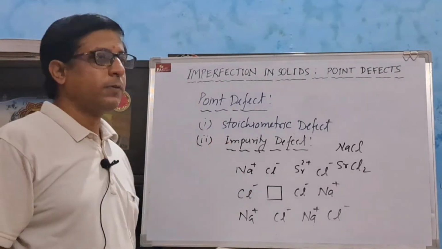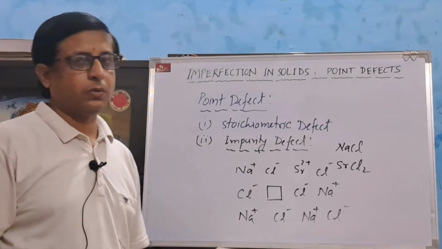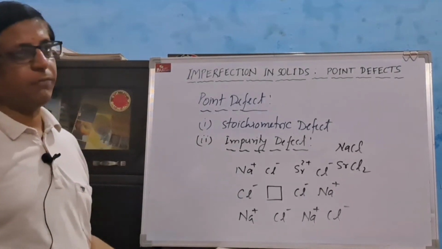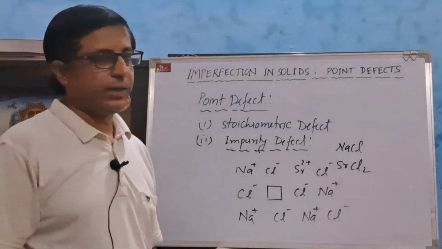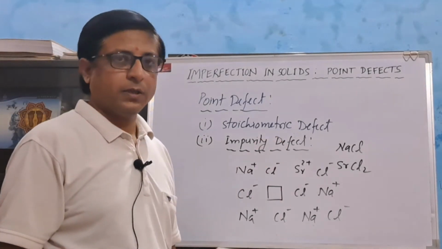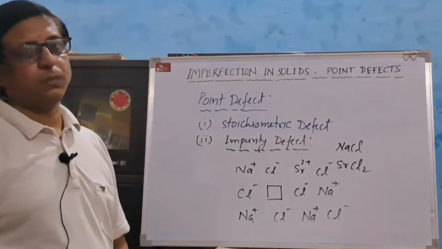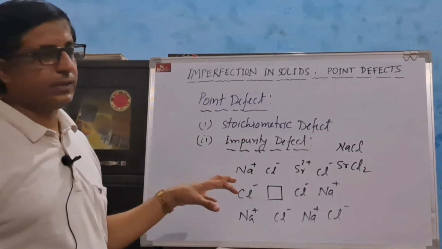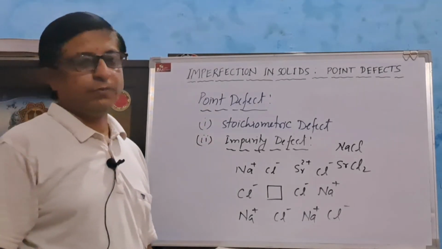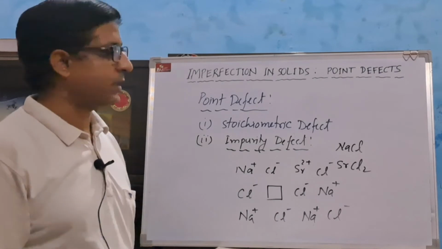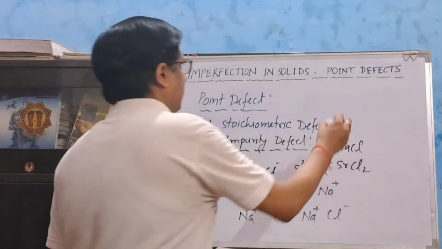But in case of ionic solids, in order to maintain the electrical neutrality, these are named as Frenkel defect and Schottky defect. In case of Frenkel defect, one cation occupies interstitial position inside the crystal lattice. These defects are generally found where the size of cation is much smaller than the size of anion. For example, silver chloride.